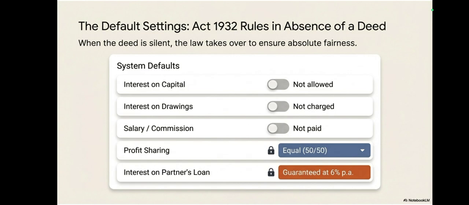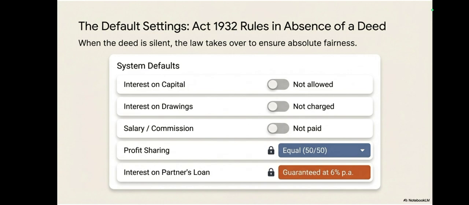Suppose a question mentions that there is no partnership deed and a partner is asking for interest on capital. You will give the answer that according to partnership law, in the absence of any written agreement, in the absence of a deed, interest on capital and interest on drawings will not be allowed or charged. This would be the answer for this question. This may come in MCQs and all.